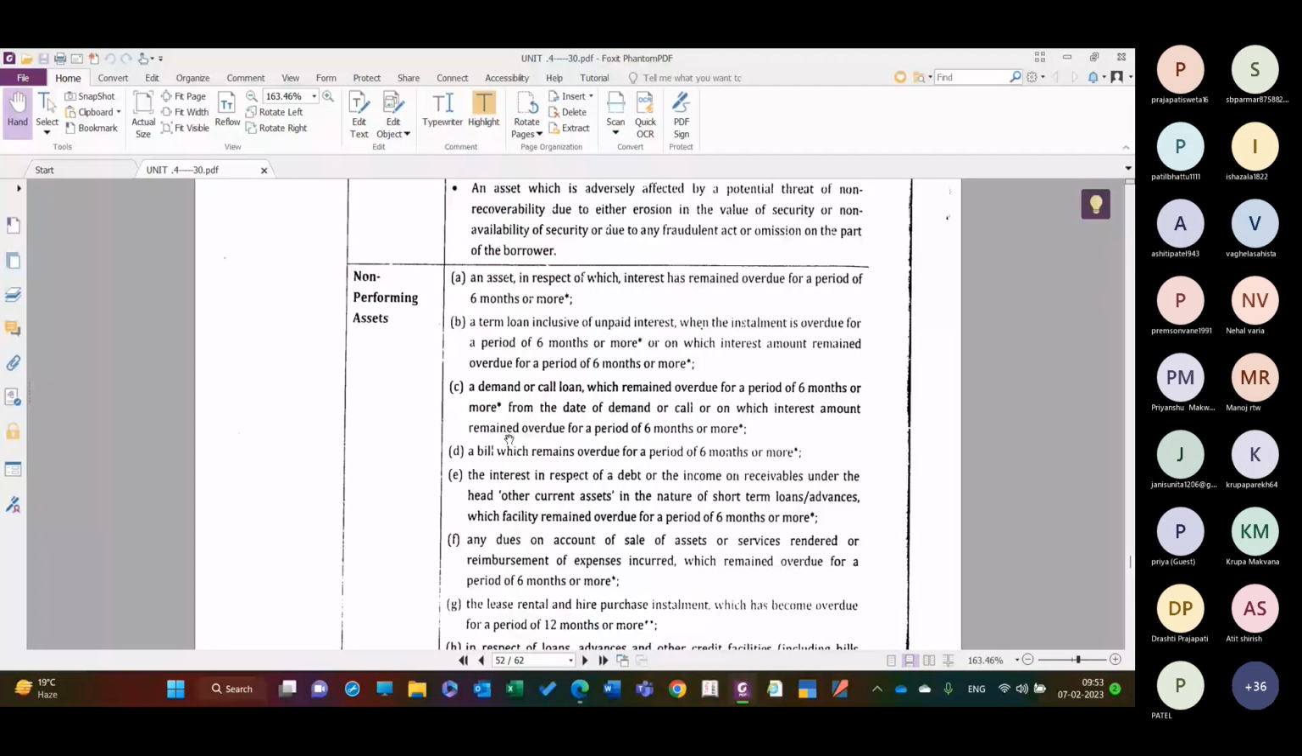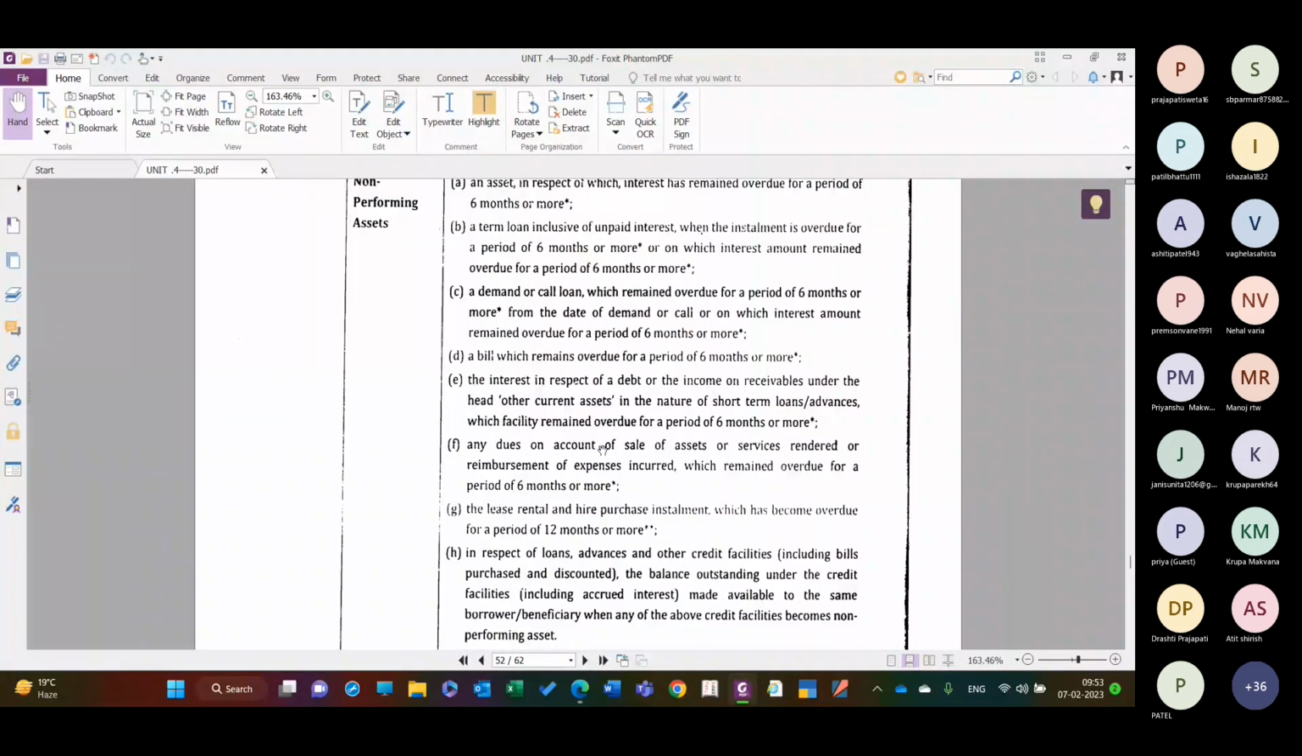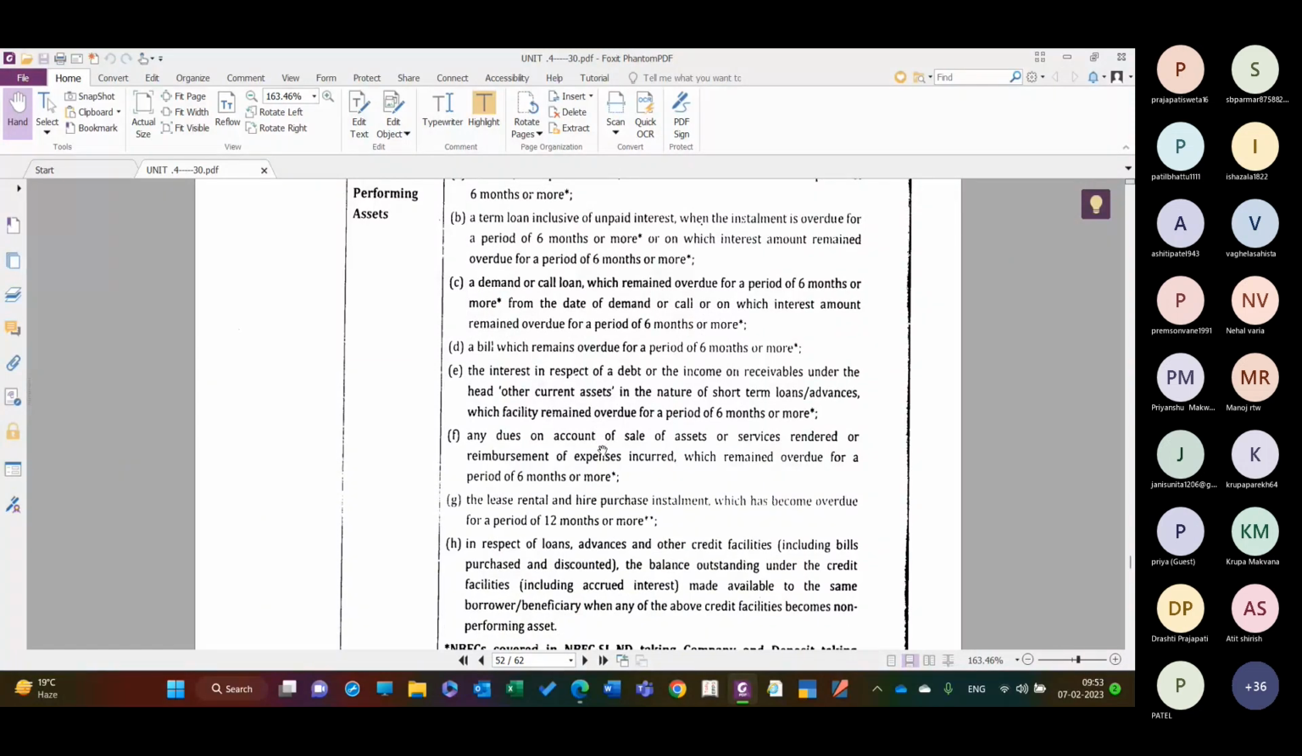So NPA के criteria बहुत ही simple है, आप सब लोग जानते हो, right? So any portion of interest or installment amount which is outstanding for a period of more than 3 months, that asset should be classified as NPA.